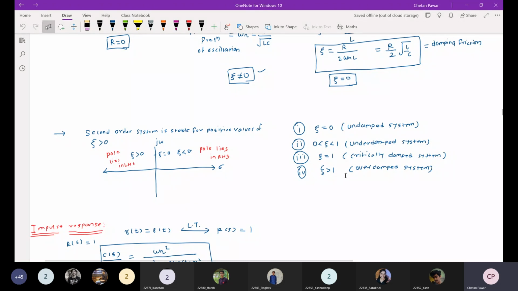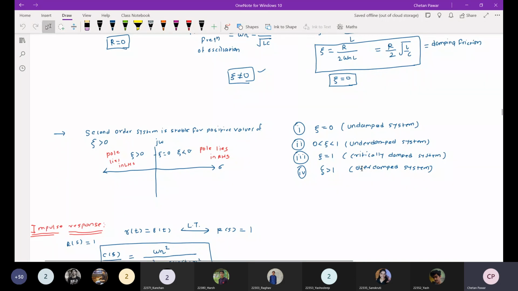Similarly, if zeta is greater than 1, there are more difficulties in the project, so you will lose interest in implementing it. So zeta equal to 1 is the required value. Practically, in any practical system, the zeta value is between 0 and 1 only. So there are undamped, underdamped, critically damped, and overdamped systems.